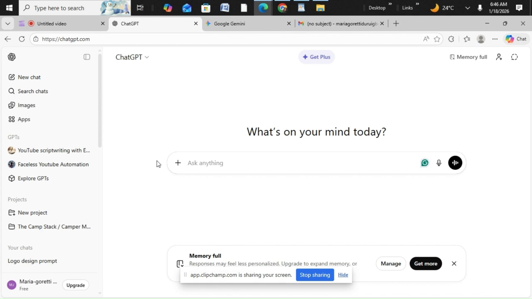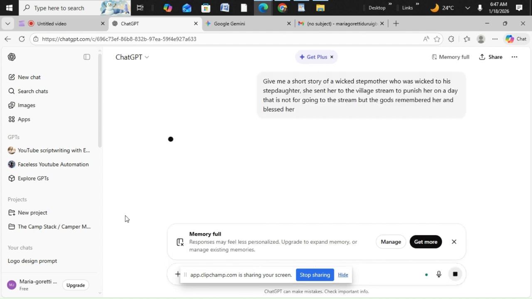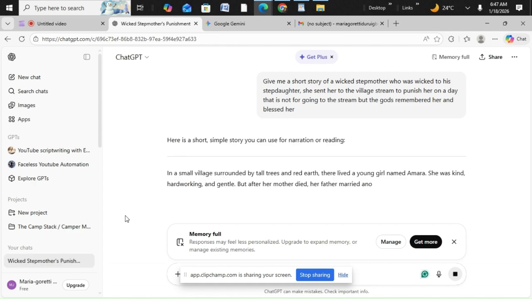So in this folktale story, it's a common story most of us know. I just told it to give me a short story of a wicked stepmother who was wicked to her stepdaughter. She sent her to the village stream to punish her on a day that is not for going to the stream, but the gods remembered her and blessed her. So this is the story I want to write on. So I send the prompt and let's see what ChatGPT is going to come up with.